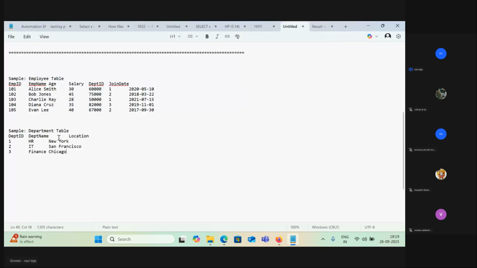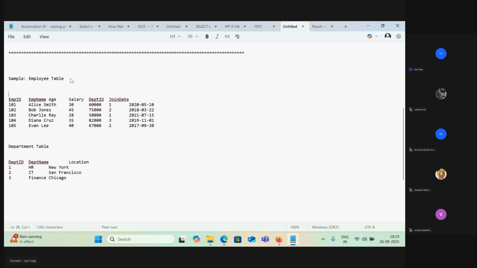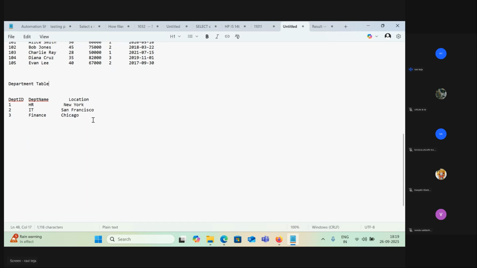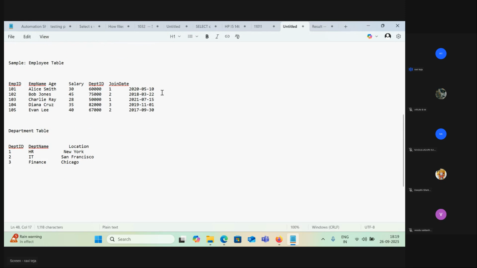So this is the employee table and the department table, right? Now what happens here is, this is finance, Chicago. Fine. Now what happens here? You will take this data. Say I have only two persons to process this data.